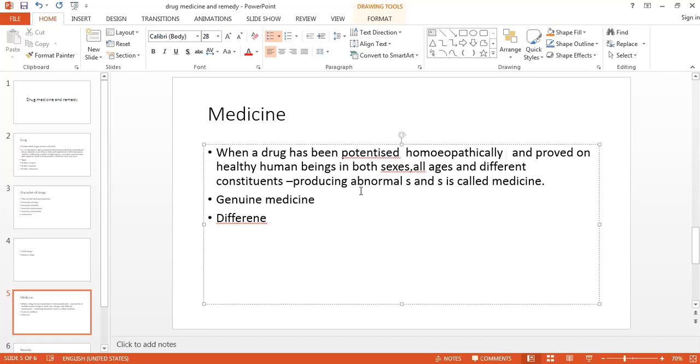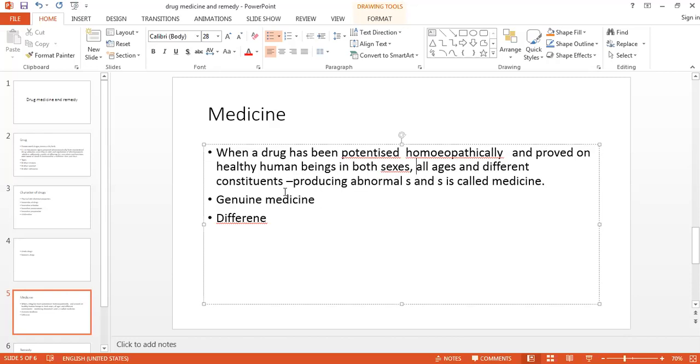So when you are proving in the potentized form, you know all the signs and symptoms of that particular drug. On proving, यानी उसके clinical trial खत्म हो गए हैं किस पर? On both the genders, male and female, in all the ages, child or the middle age and the older age, and different